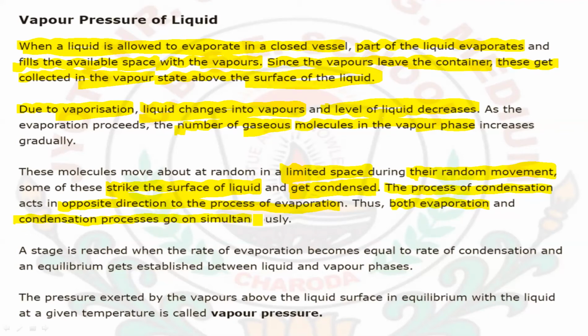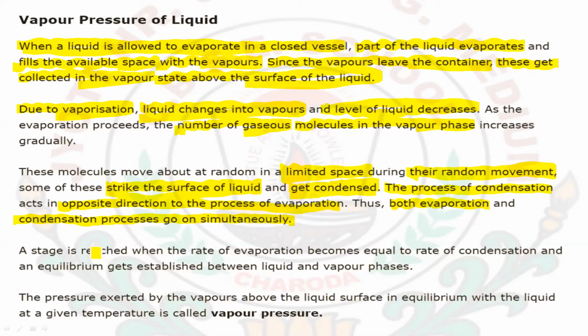As space is very limited here, the collision of the vapors with the liquid surface happens regularly, and due to this, condensation and evaporation happen simultaneously in this closed container.